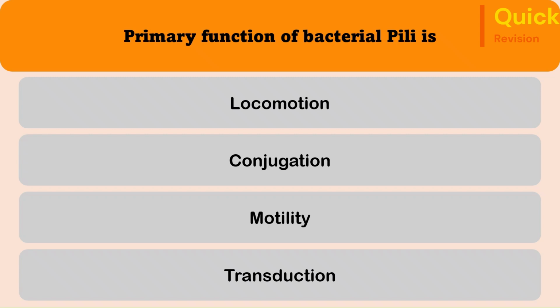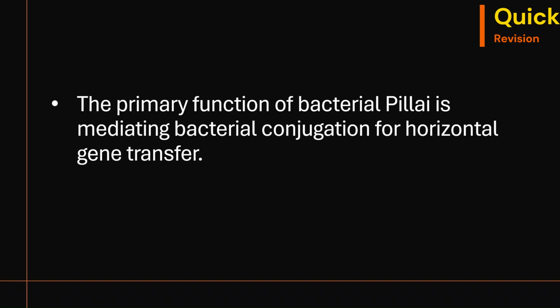28th question. The primary function of bacterial pili is locomotion, conjugation, motility, transduction. The correct answer is conjugation. Bacterial pili's main function is to mediate the bacterial conjugation for horizontal gene transfer.